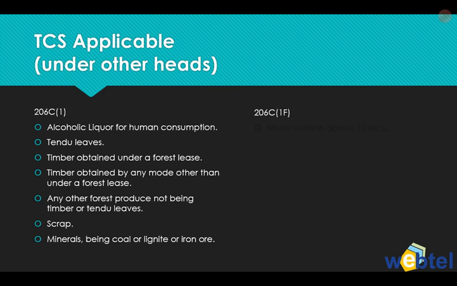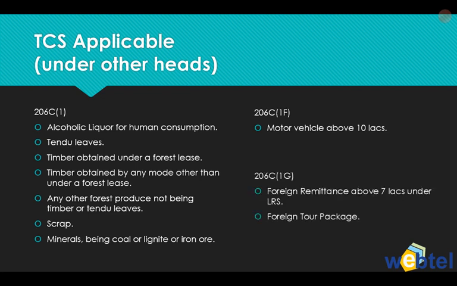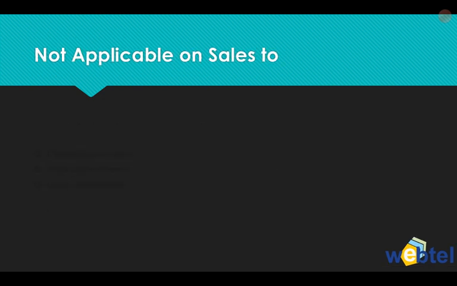Similarly, in the case of subsection 206C1F, that is the sale of motor vehicles above 10 lakhs, since TCS is already applicable, this new subsection 1H shall not be applicable. Similarly, for 1G, foreign remittances above 7 lakhs under LRS or foreign tour package, etc., there is a specific subsection where TCS is to be collected. So under 1H, it is not to be collected.